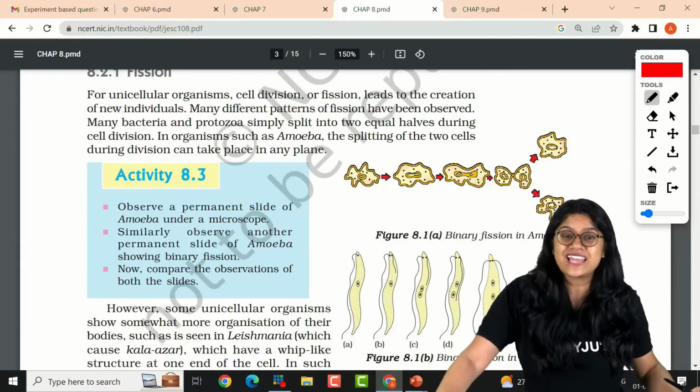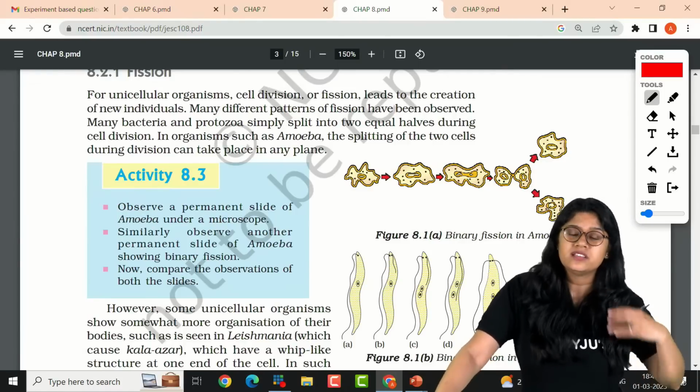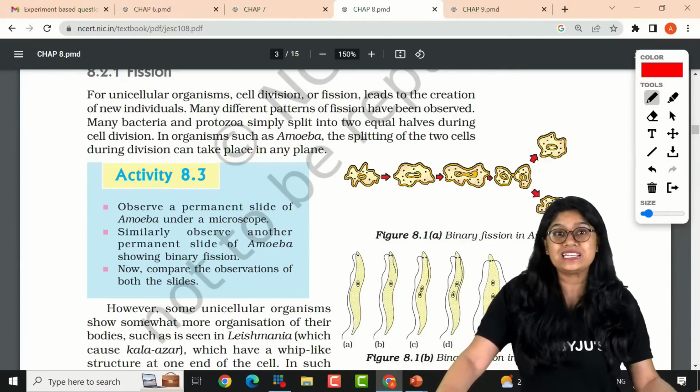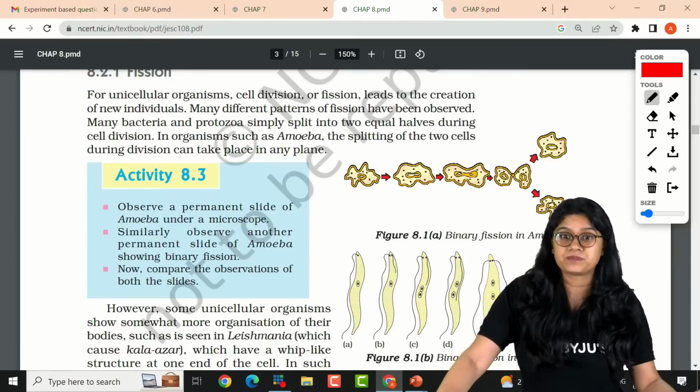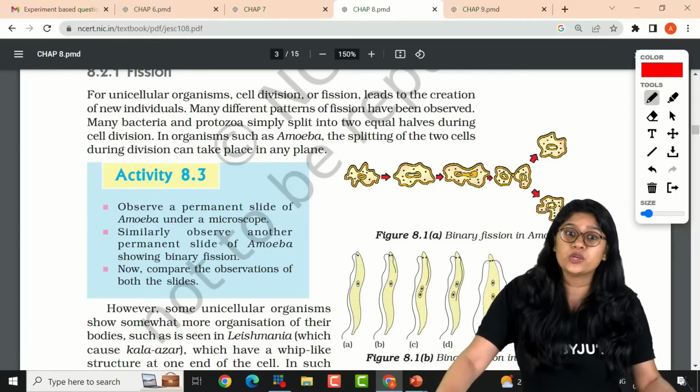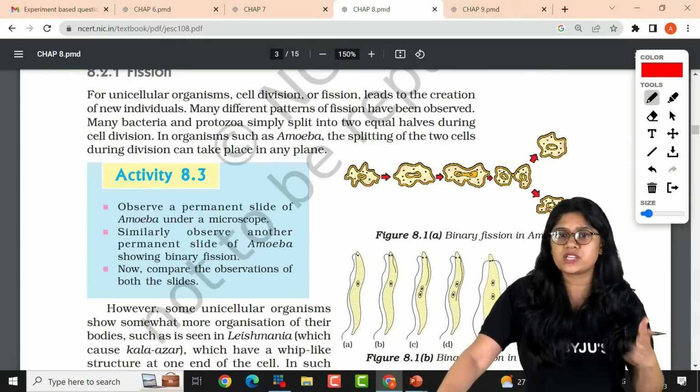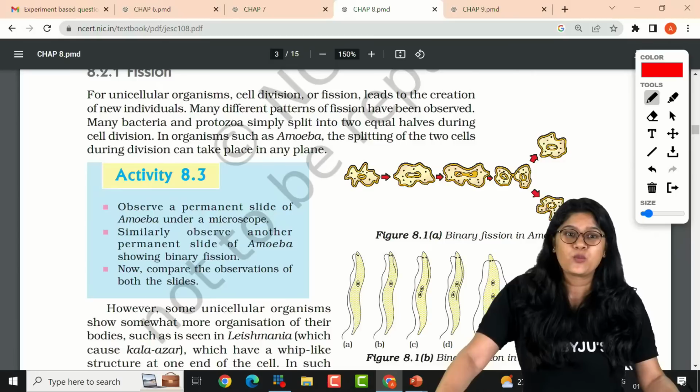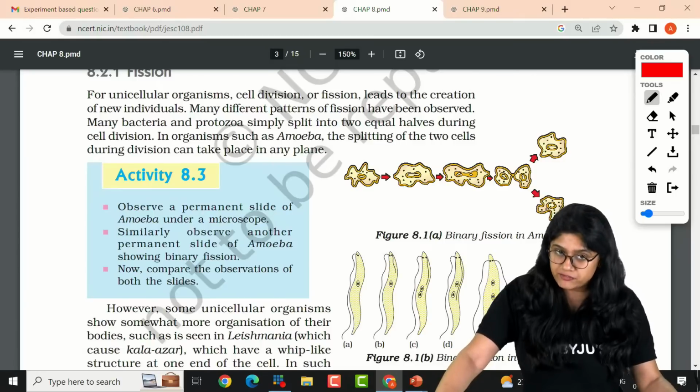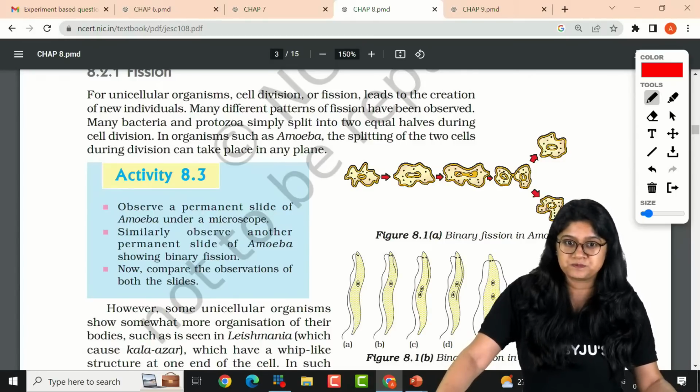Yes. See, as of now, if you look at the trend, the CBSE is not asking you to draw the diagrams in the examination. Okay? You can get full marks in science if you pay attention, and if you have studied everything, nothing is stopping you. We will discuss the variation after some time. Wait for some time.